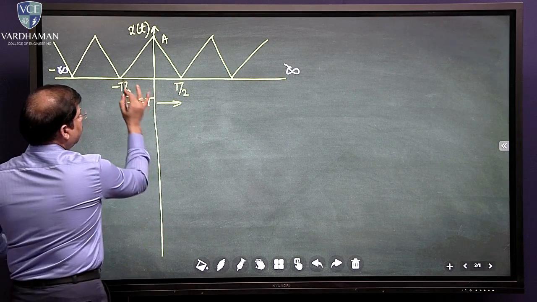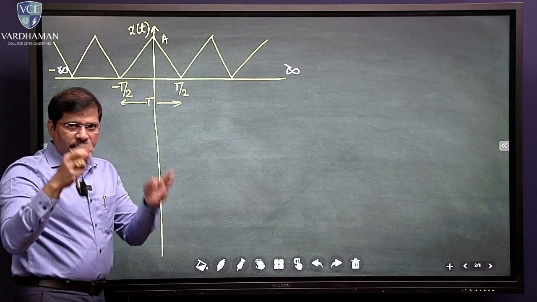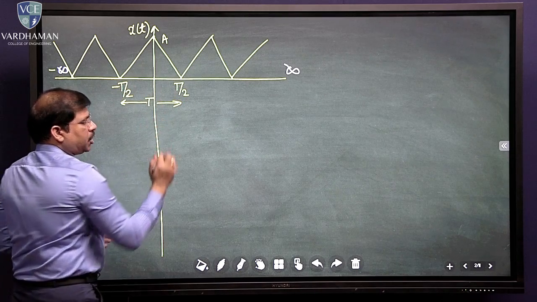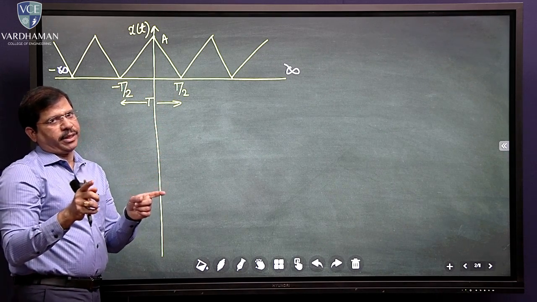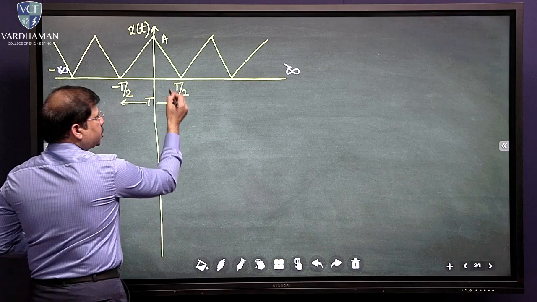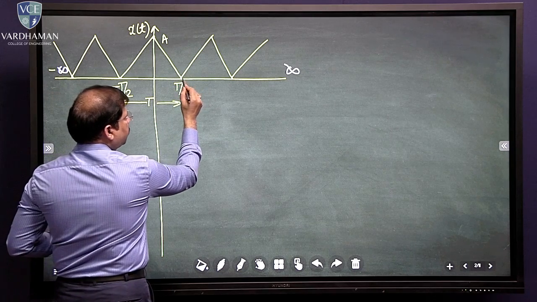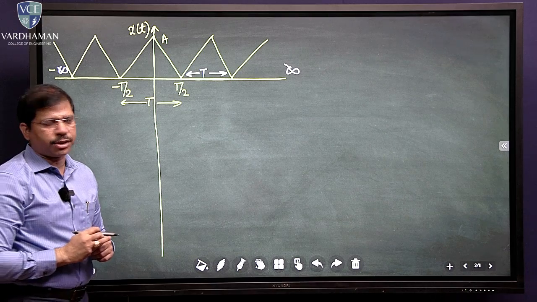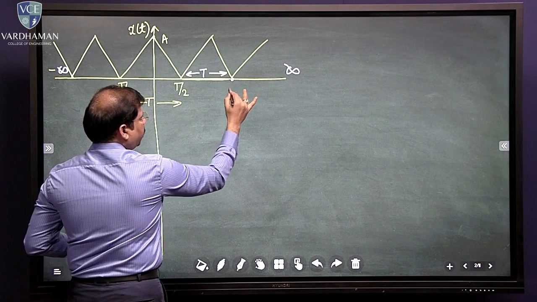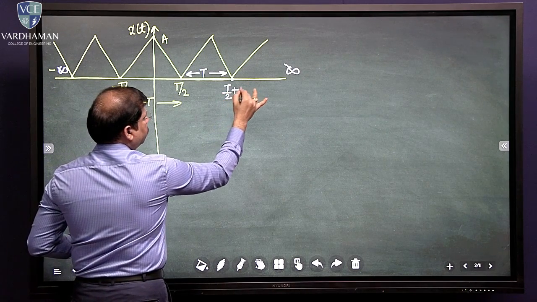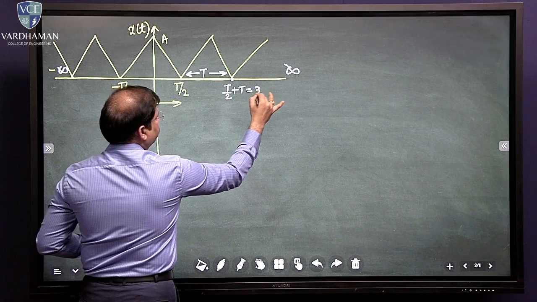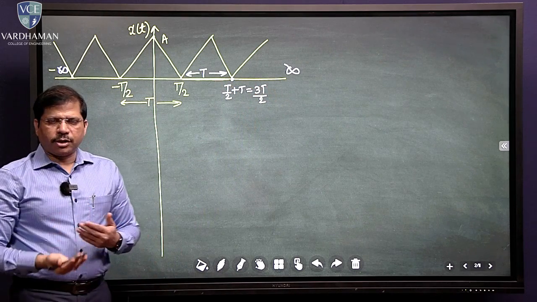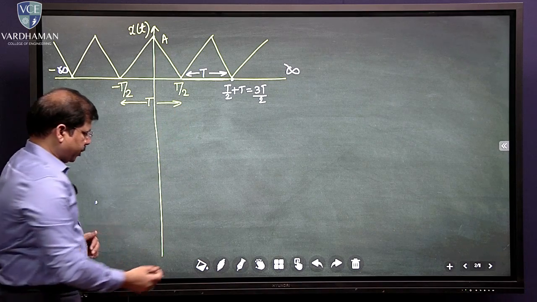Now if you take this particular triangular signal, the triangle that gets repeated, the width of this particular one is T. So that's what you call the time period. Now this is T by 2. So what is this width now? This width is also T, is it not? That's also T. So what would be this point? This point is nothing but T by 2 plus T, that equals 3T by 2. So that's how you can also understand the time points.